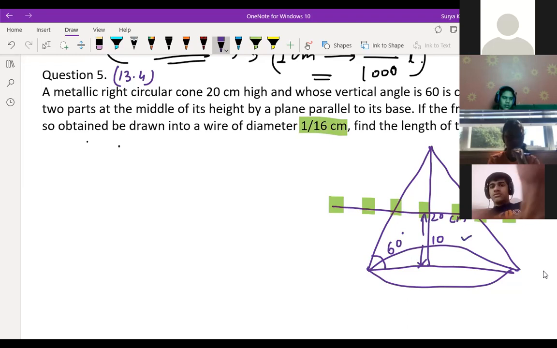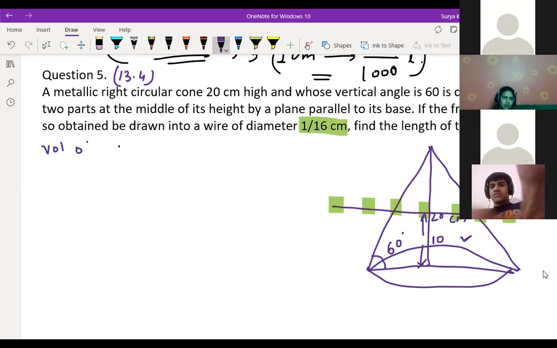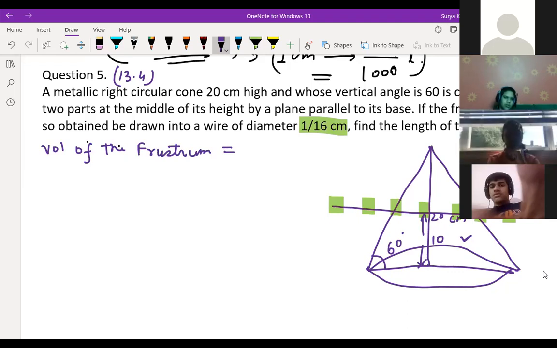How to find the volume of the frustum? See, volume of the frustum. First, what we have to find? Volume of the frustum is equal to what? If the volume of the frustum is drawn into wires. So wire part. Wire is nothing but what? Wire is like this only.